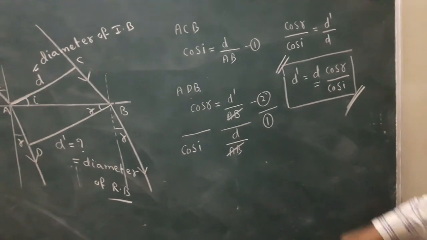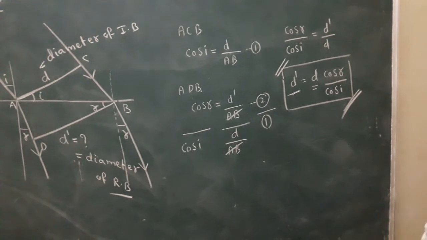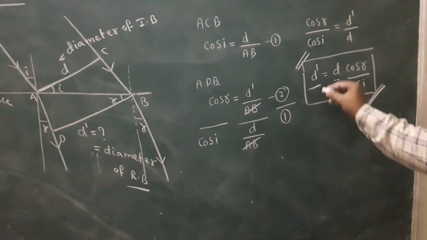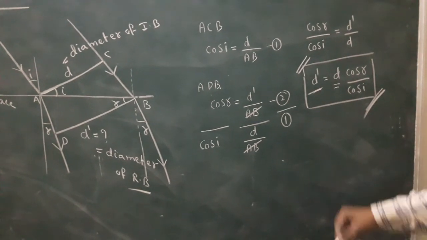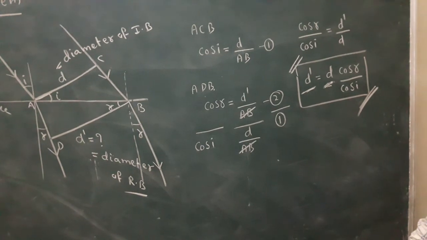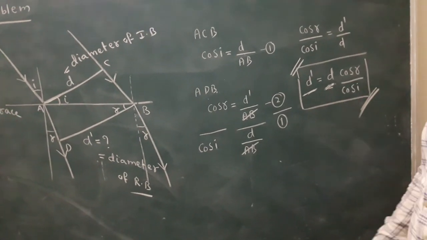D dash is the diameter of the refracted beam, and D is the diameter of the incident beam. Please write down this formula.